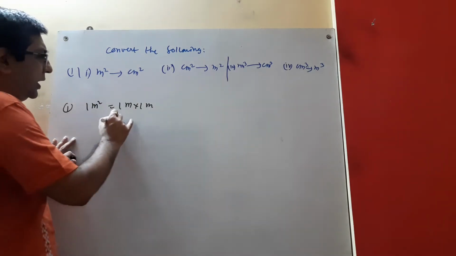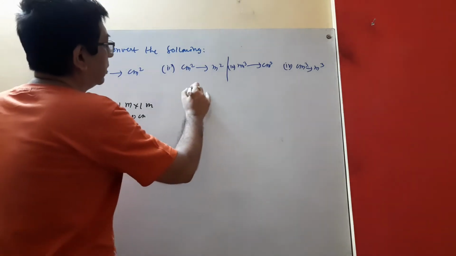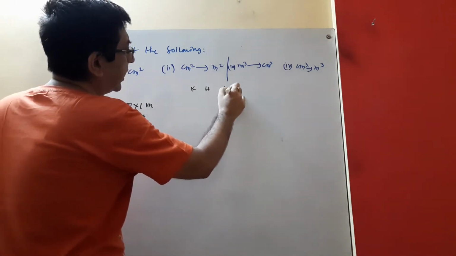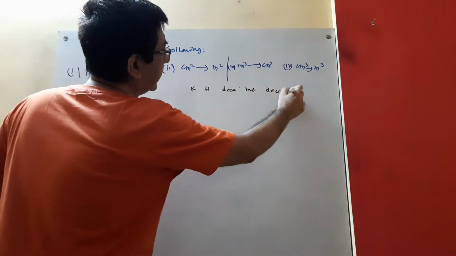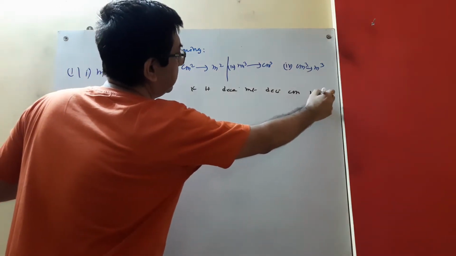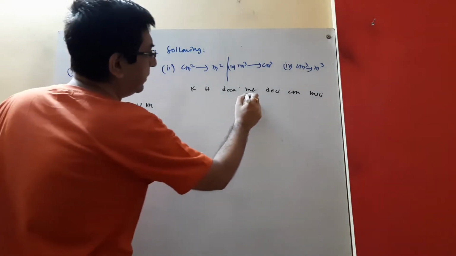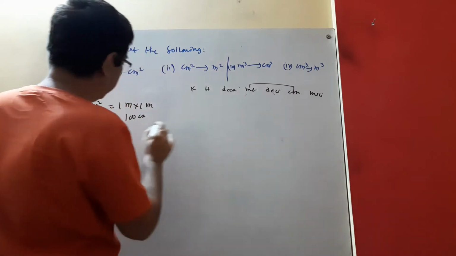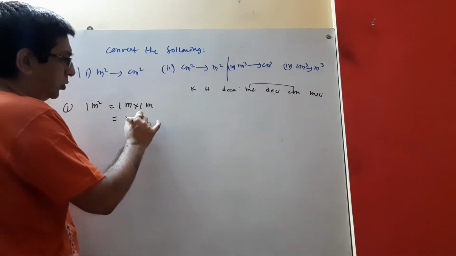We know kilo, hecto, deca, meter, deci, centi, milli. From meter to centimeter is two steps. So 1 meter means 1 into 10 to the power 2 centimeter.